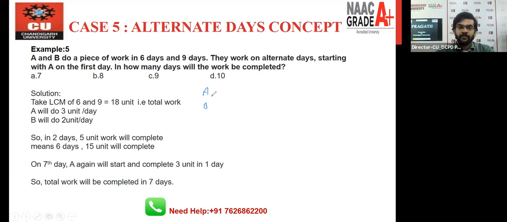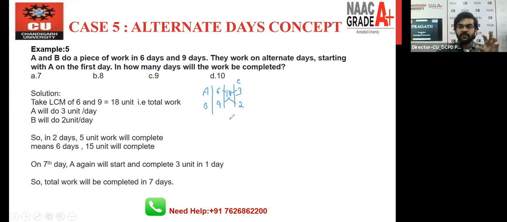A and B. A can do a task in 6 days. B can do a task in 9 days. Take the LCM. 18 will be the LCM. So efficiency will be 3 and 2. Right? They work on alternate days starting with A.